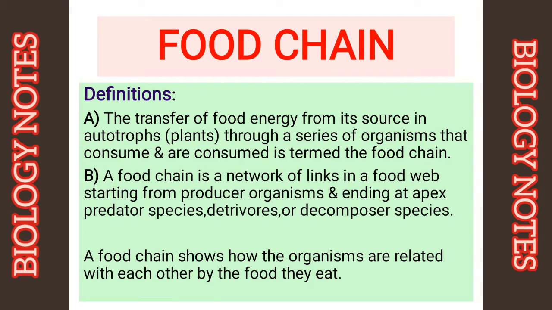Here I have mentioned two very simple definitions of food chain. Number A. The transfer of food energy from its source in autotrophs through a series of organisms that consume and are consumed is termed the food chain. Number B. A food chain is a network of links in a food web starting from producer organisms and ending at apex predator species, detritivores or decomposer species. A food chain shows how the organisms are related with each other by the food they eat.